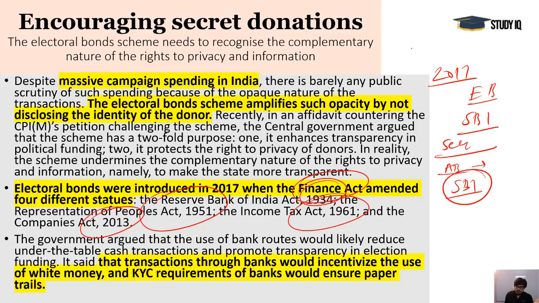That means if we can say that the CBI is working as a parrot of the ruling government, then what about the SBI? Cannot they take these data from SBI? Officially, we will not say that, but practically these things are not impossible. Okay. So a ruling party in a way can take advantage here if they work in a corrupt manner.